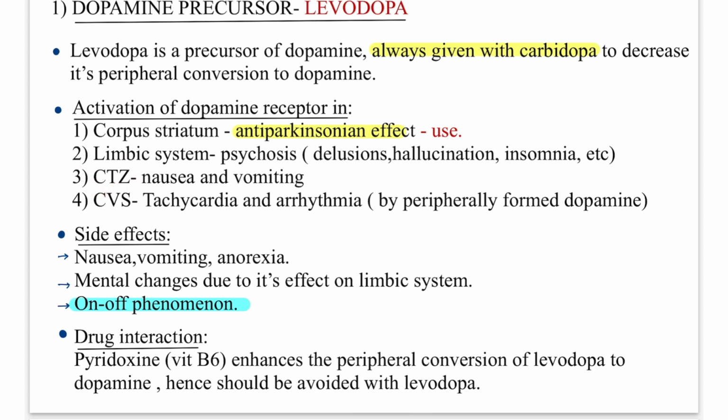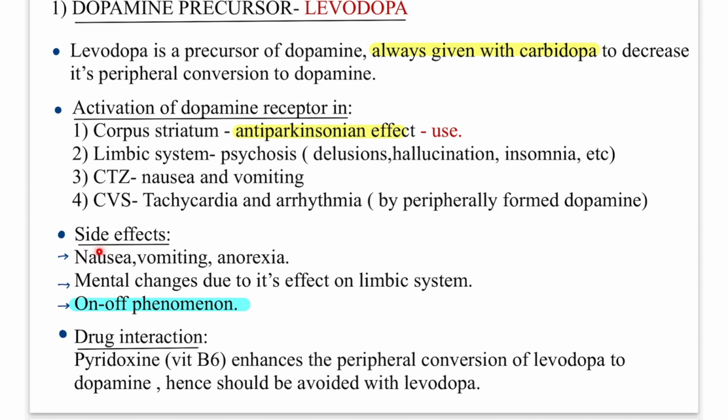It activates or triggers the chemoreceptive trigger zone and causes nausea and vomiting. Then on the cardiovascular system, tachycardia and arrhythmia by peripherally formed dopamine. Therefore, we give carbidopa to inhibit the peripheral formation of dopamine. Now, what are the side effects of levodopa?